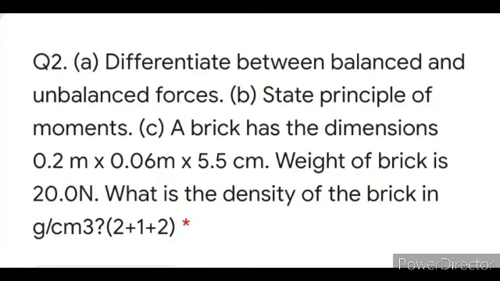Moving on with question number 2, the long question of physics. A part: differentiate between balanced and unbalanced force. B part: state the principle of moments. C part: a brick has the dimensions of 0.2 meter multiplied by 0.06 meter multiplied by 5.5 centimeter. The weight of the brick is 20.0 Newton. What is the density of the brick in gram per centimeter cube? In the brackets it is written 2 plus 1 plus 2. It means first A part of 2 marks, B part of 1 mark, C part of 2 marks again.